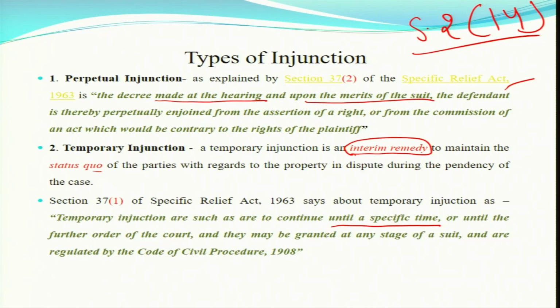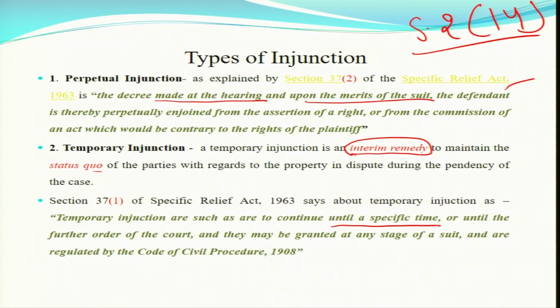In my lecture, when I discussed decree and order, I told you this also: what is a decree and what is an order. This interim order is the same kind of order, because these are small orders. What you get on the basis of your need during the pendency of the suit, during the trial, when you feel you need this relief immediately, otherwise irreparable loss can be there. Then the court can grant this.